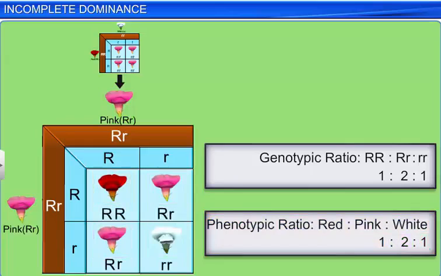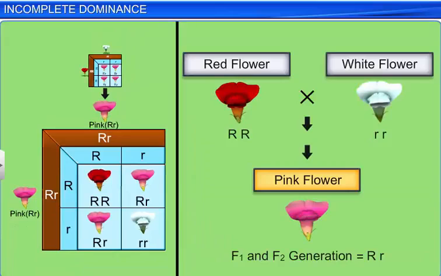So, in the case of incomplete dominance, both genotypic and phenotypic ratios are the same. That is, 1:2:1. Thus, when a dominant allele does not completely mask the phenotypic expression of the recessive allele in a heterozygote, a blending of both dominant and recessive traits takes place in the F1 and F2 heterozygotes.